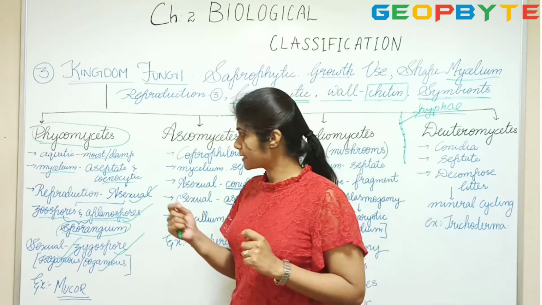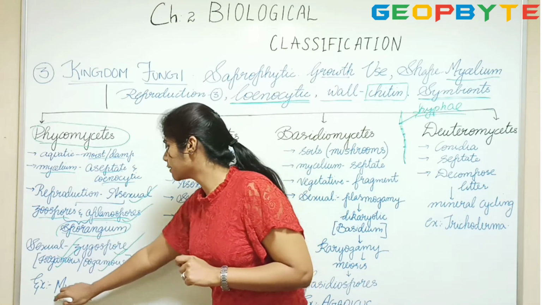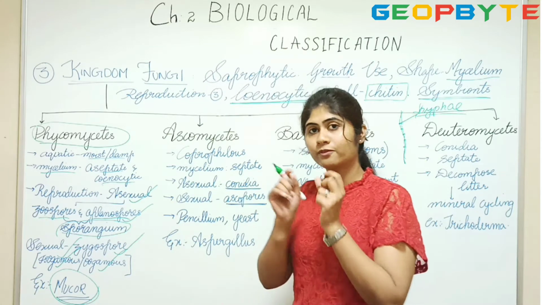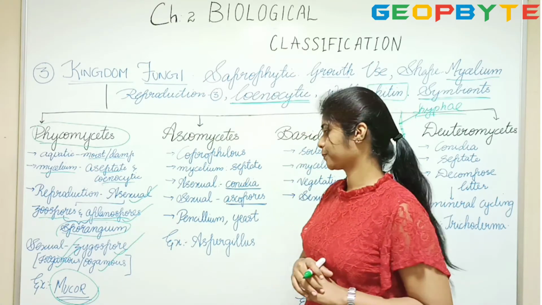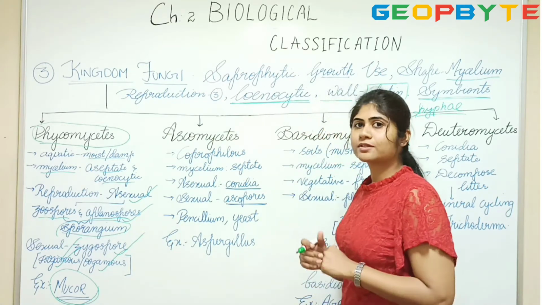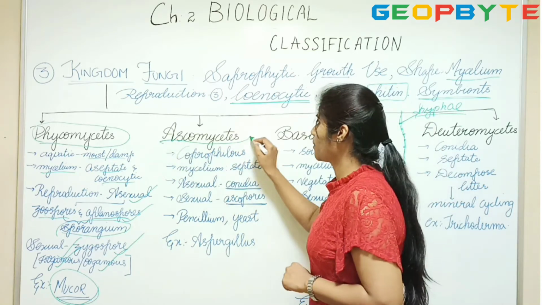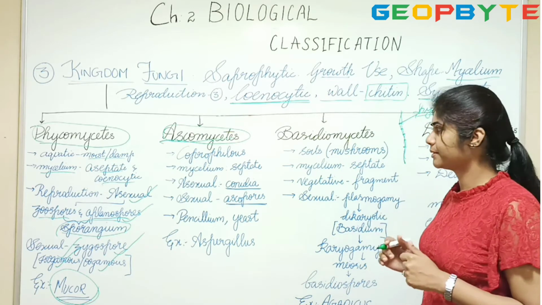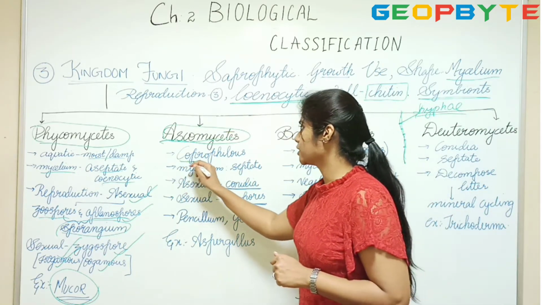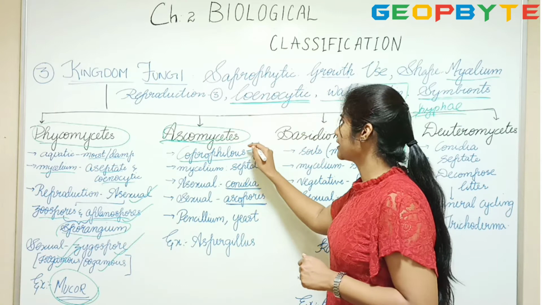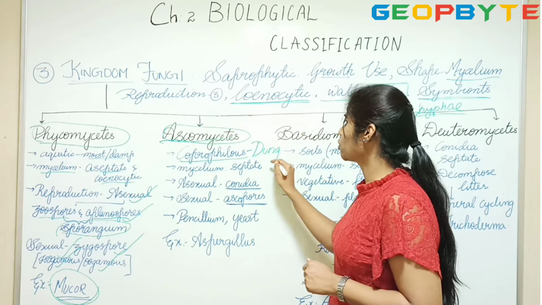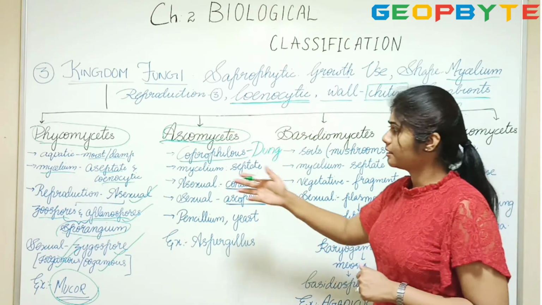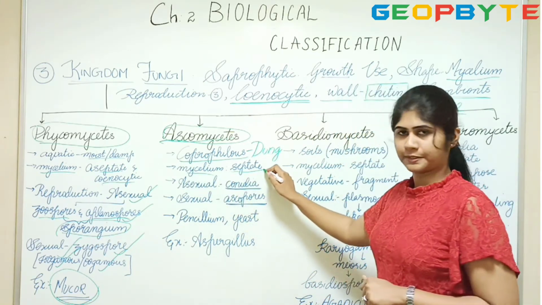I'll give a famous example for Phycomycetes, that is mucor. Mucor is nothing but the scientific name of the fungi which grows on your bread. Okay. Next we have the second one, that is the Ascomycetes. Even in Ascomycetes, you see they grow in moist and damp places. They are coprophilous. What is the meaning of coprophilous? That is, these organisms grow on dung. Alright. Then we see their mycelium are septate.